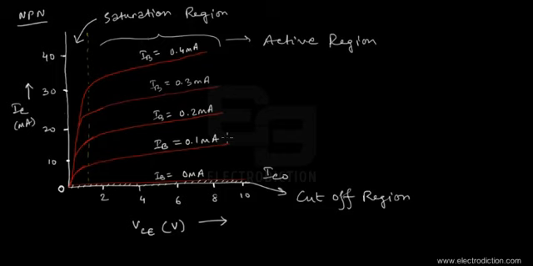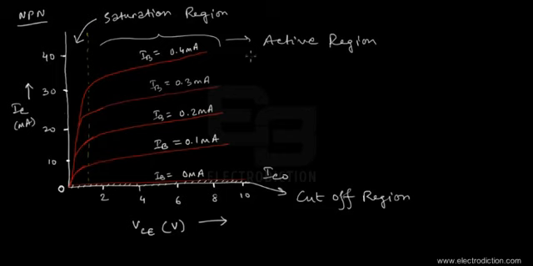So in this case, what happens is that due to early effect, the base width just gets smaller and smaller, and the collector current would obviously rise due to higher amounts of emitter carriers just crossing over the base section of the BJT. So that just leads us to this particular phenomenon where the curves just tend to raise their ends with higher amounts of reverse bias voltage across them.